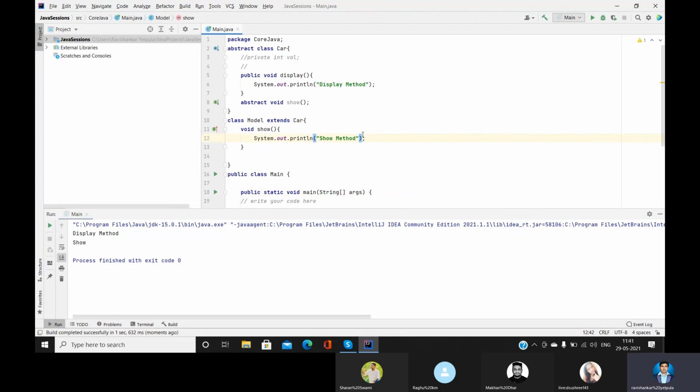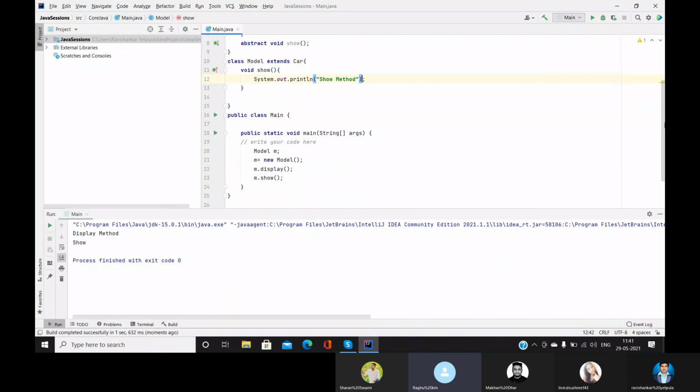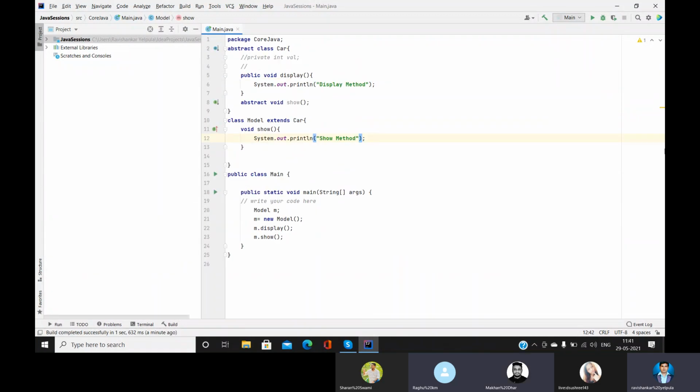So shall I explain one more time guys? Maybe the below run one, no, minimize that one. Which one? The one which is running. I'm getting off screen only. So minimize the below one, no? Where you're running the code. Sure, sure. Yeah, okay. Visible. So Rabi, here the car is an abstract class, right? Right, right.